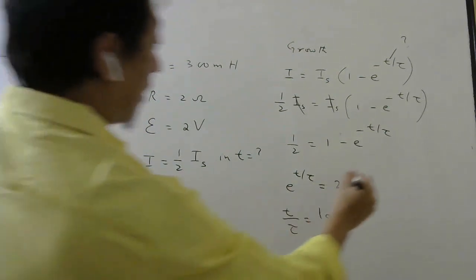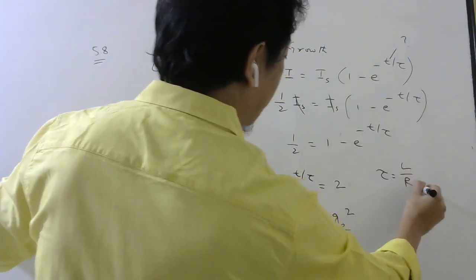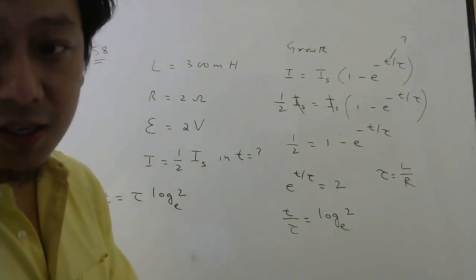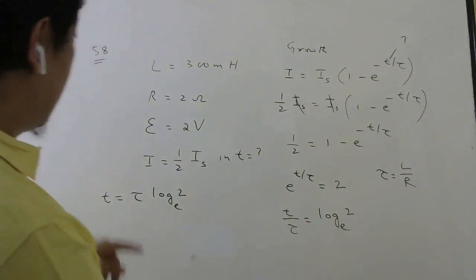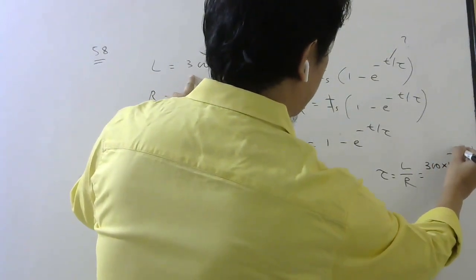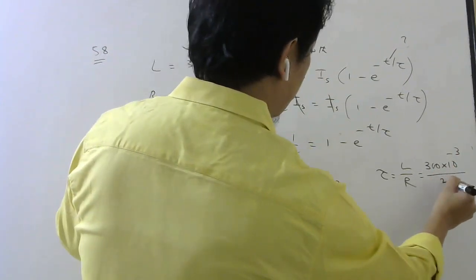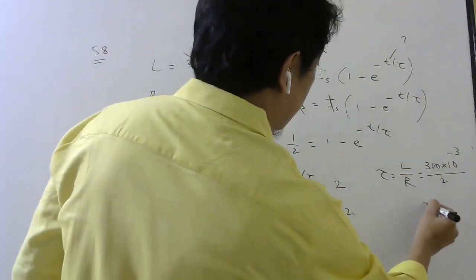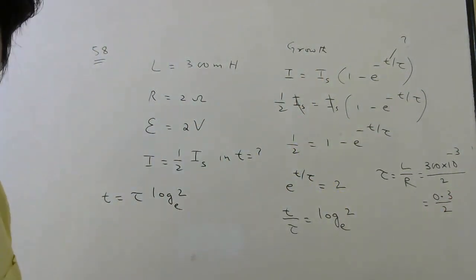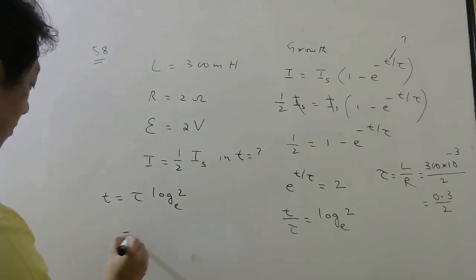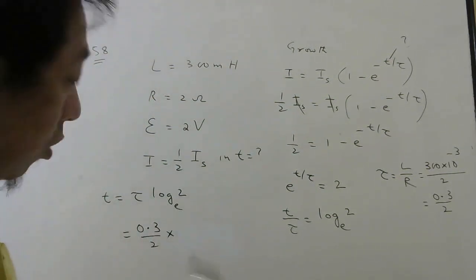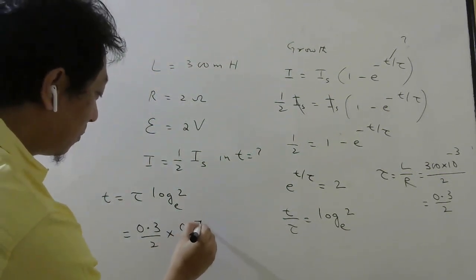Now let us calculate the value of tau. Tau is L by R for an inductor resistance circuit, while for a capacitor circuit it is RC. So L is 300 millihenry, 300 into 10 power minus 3. Resistance is 2. So this is 0.3 divided by 2. Yes or no? 0.3 divided by 2 into log 2 base e. Log 2 base e is approximately 0.7.